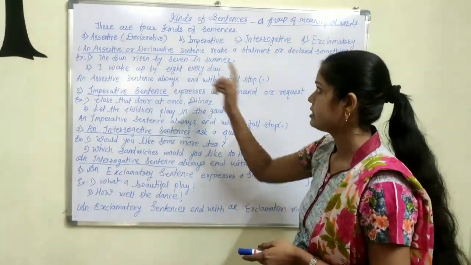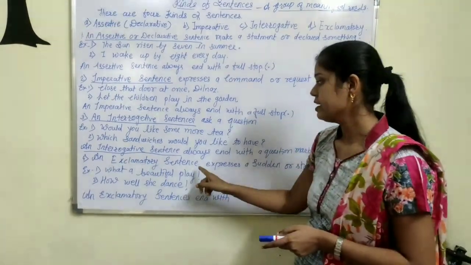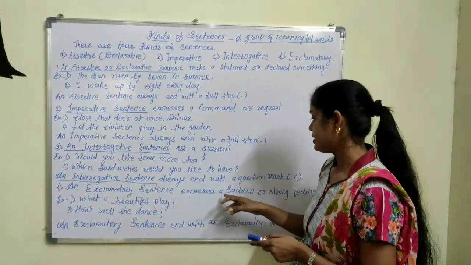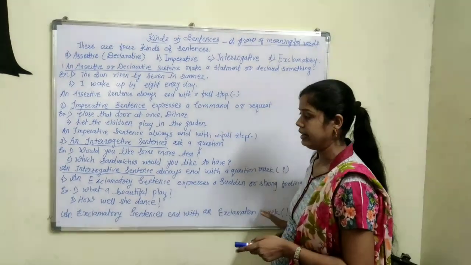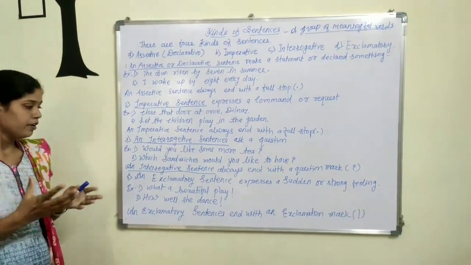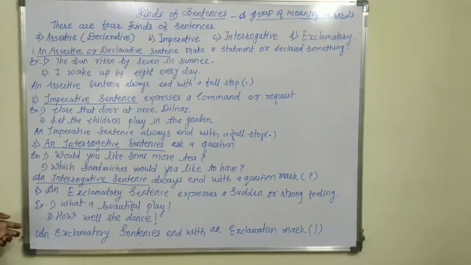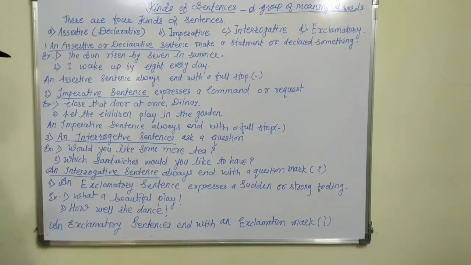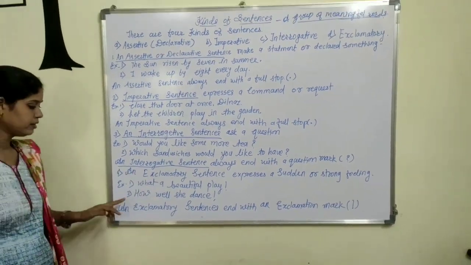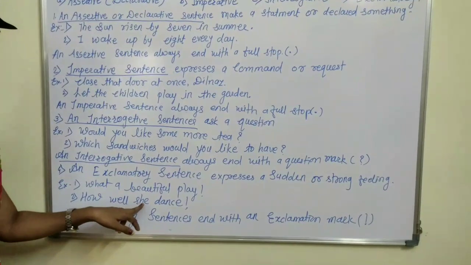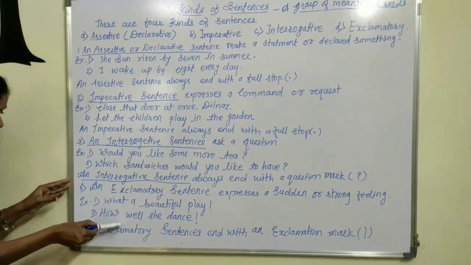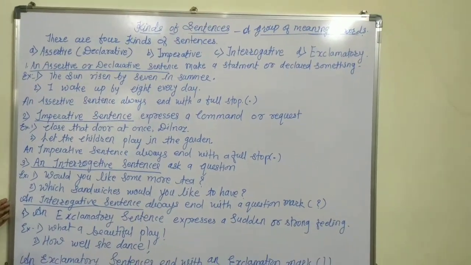The last kind of sentence is the exclamatory sentence. What is meant by an exclamatory sentence? Exclamatory sentences express sudden or strong feelings. One can express his own strong feelings, which we call an exclamatory sentence. We can see the example: what a beautiful play! Then second, how well she danced! In both of these sentences, what and how are the WH words.